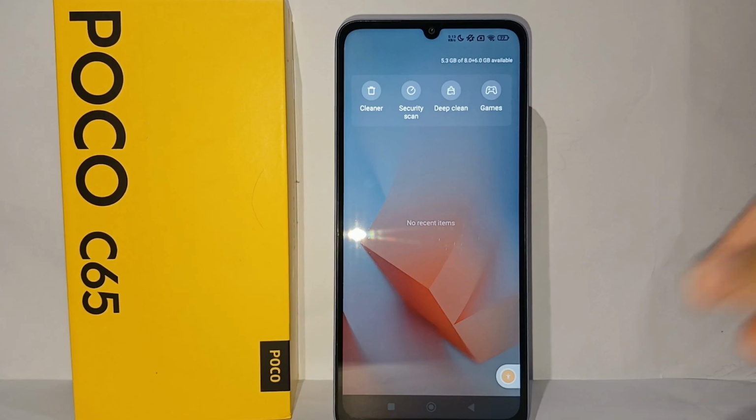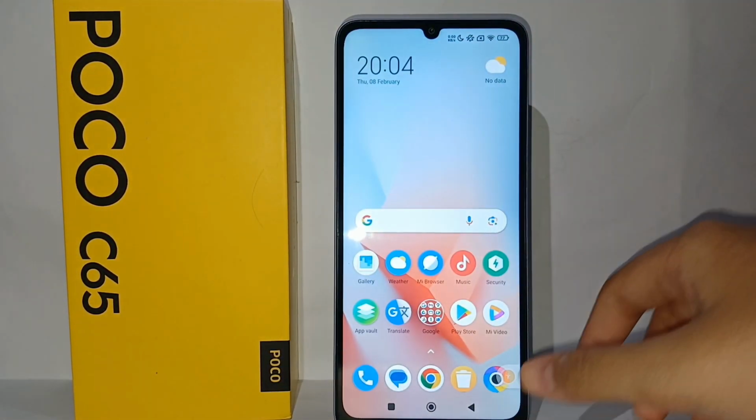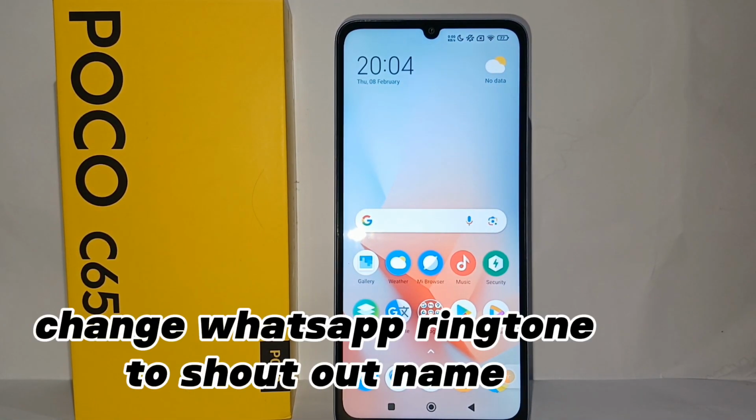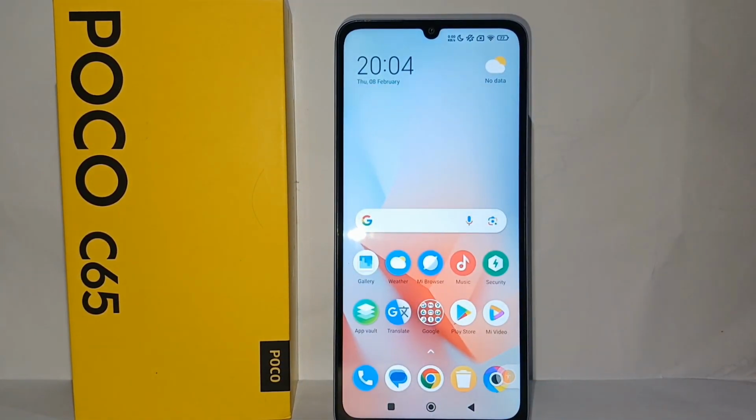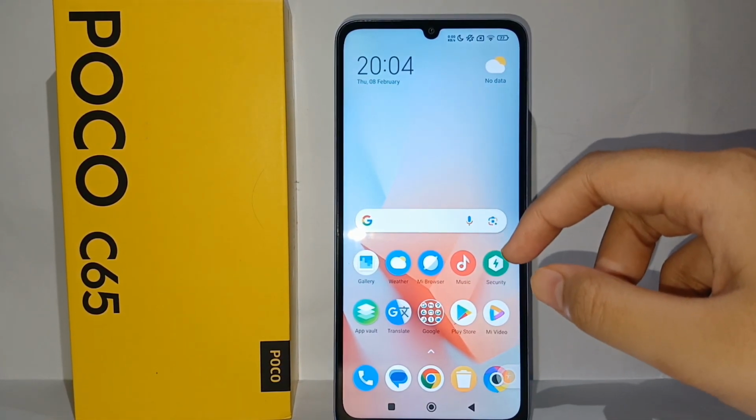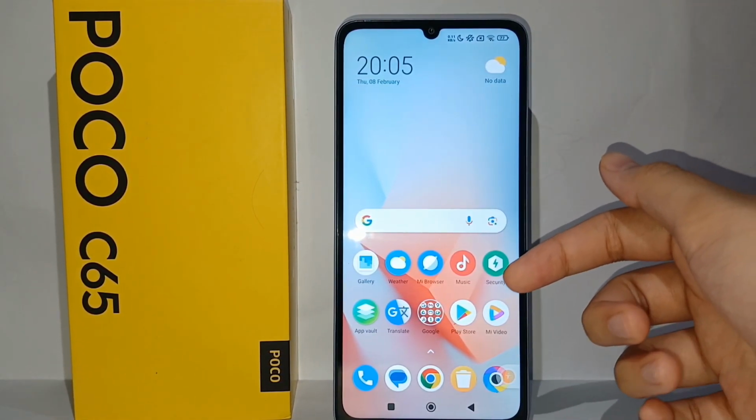Alright guys, so in this video, I would like to share a tutorial on how to change the ringtone of WhatsApp to shoutout name on Poco C65. Alright guys, so if you feel bored with your cell phone ringtone of WhatsApp, then here you can change your WhatsApp ringtone with a unique sound as if calling your name or shout-outing your name, guys. And how to do that is quite easy. So yeah, without any further ado, let's get started with the tutorial.